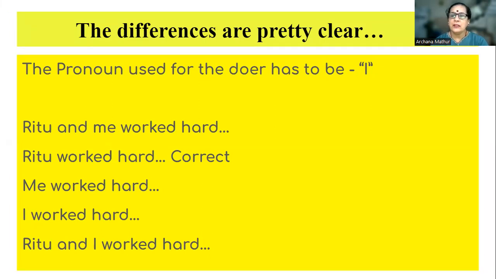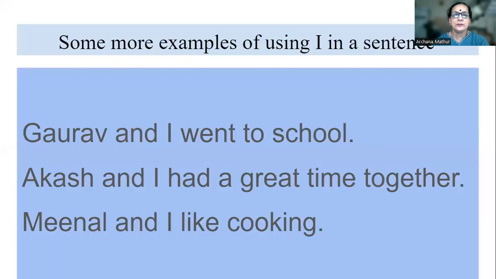If you have any difficulty or find yourself in this situation, please split the two. Ritu worked hard, me worked hard. Ritu worked hard sounds correct, but me worked hard does not sound correct. So I worked hard. Ritu and I worked hard. That's the correct statement. Some more examples of using I in a sentence. Gaurav and I went to school. Akash and I had a great time together. Meenal and I liked him.